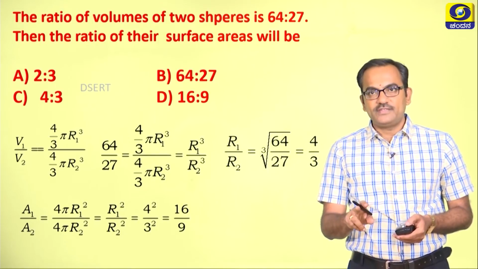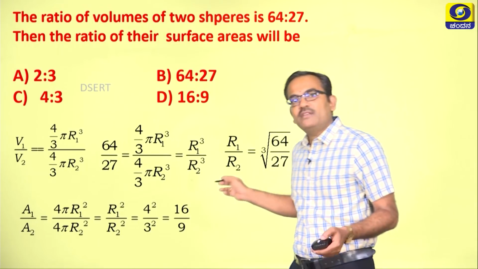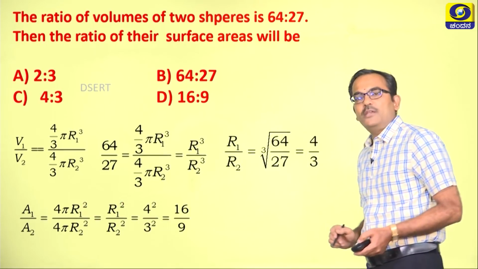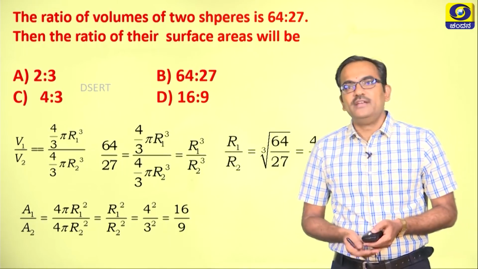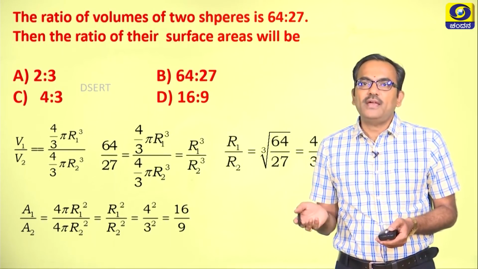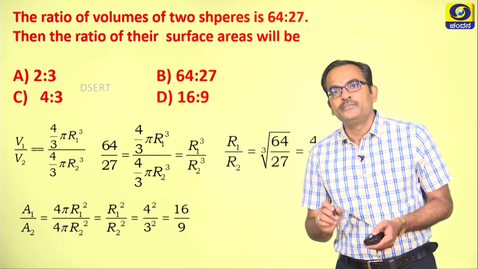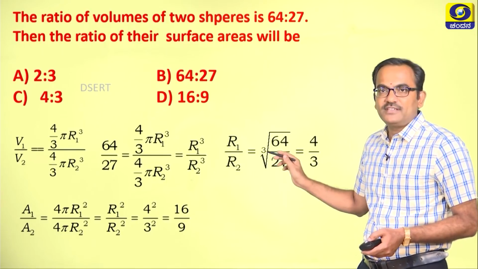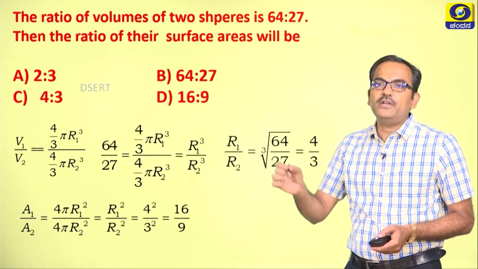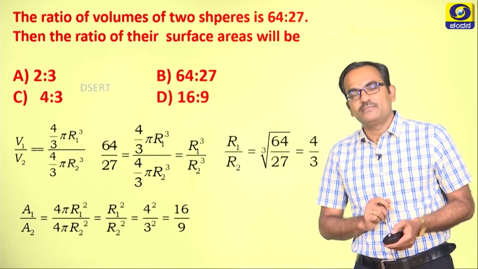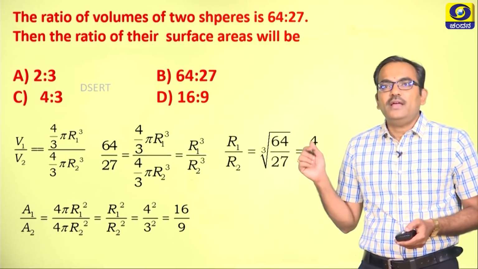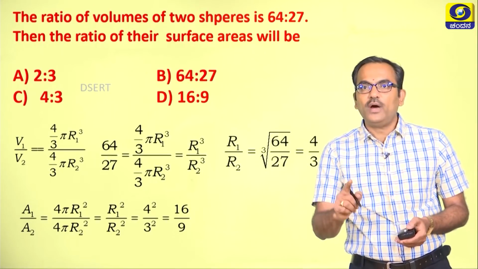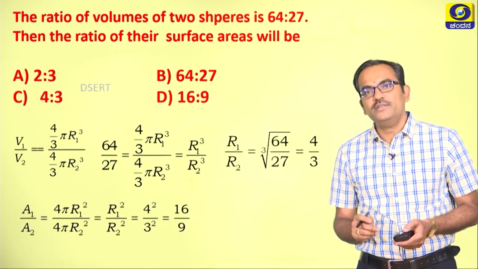Since there are two spheres here, I have taken 4 pi r1 square and 4 pi r2 square, and ultimately what you get is 16/9. So the answer is D, 16/9 or 16:9. So dear children, be careful about the steps of the answers. Don't jump to the conclusion and lose your marks, because this is a 1 mark question in which either you get 1 or 0, right.